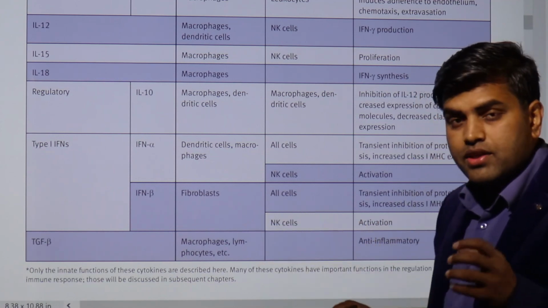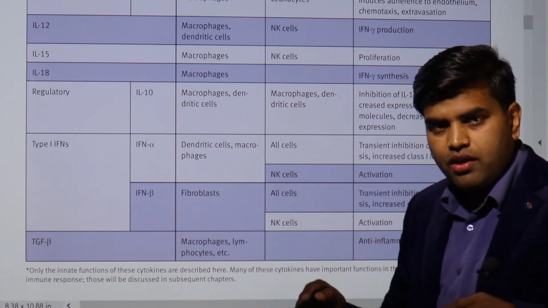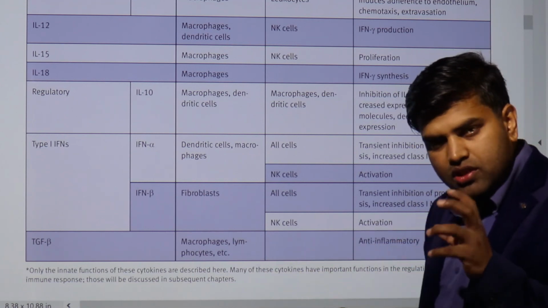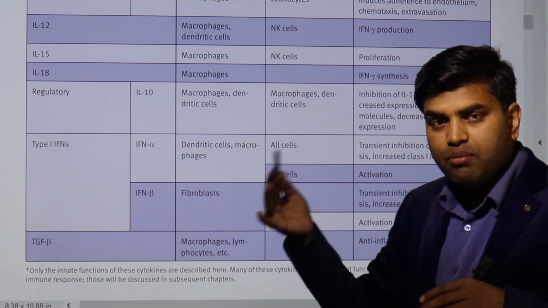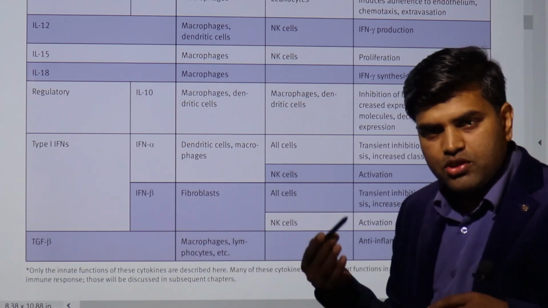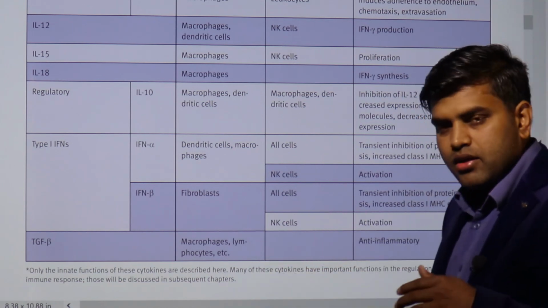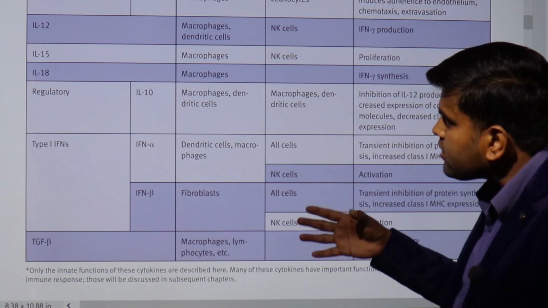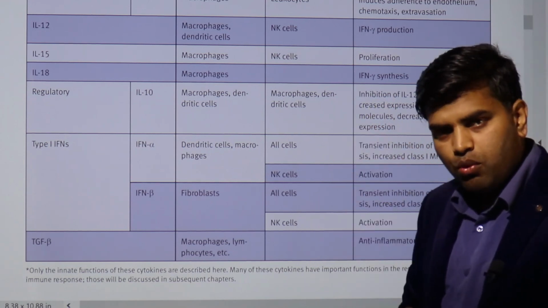But if the infection is persistent, then they will go and fight the war. Then they will also process that antigen and go to the adaptive immunity, that is the T cell, and take help, and then again activate the formation of antibody, and then the chronic inflammation persists. So in this way, the cytokines of the immune system work.